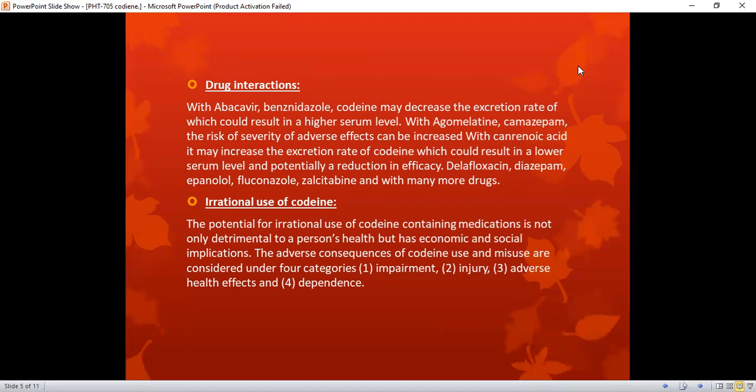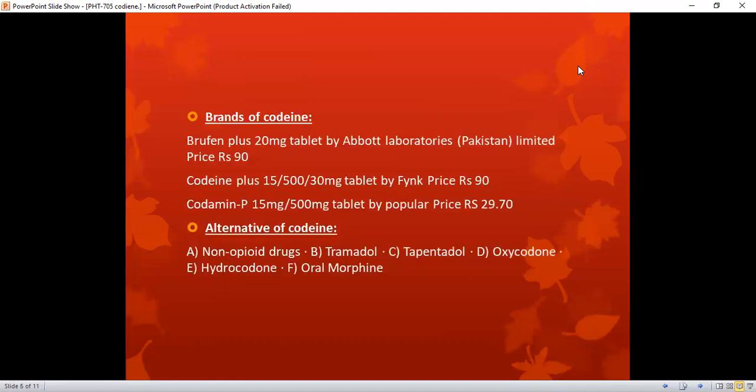Irregular use of codeine. Irregular use affects a person's health and life. The potential for irregular use of codeine-containing medications is not only detrimental to a person's health, but has economic and social implications. The adverse consequences of codeine use and misuse are considered under 4 categories. Number 1, impairment. Number 2, injury. Number 3, adverse health effects. And number 4, dependence.